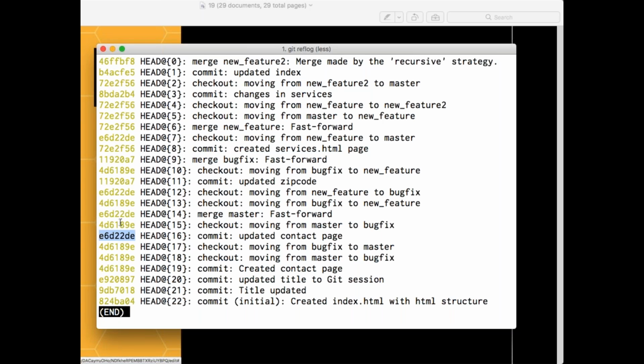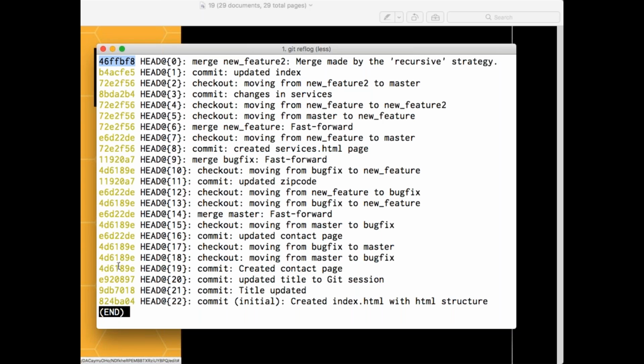You made one commit here. That was what was assigned to your fast forward merge. And if you see one more merge here, you see 1192. It has already been created, 1192. And if you check another merge, you see 7272. It has already been created. But for this merge, do you see 46FFB anywhere here? It created a new merge commit for that. Why? Because they are not at the same place. I cannot go and use the same commit again. That's the reason why it created the new commit ID.